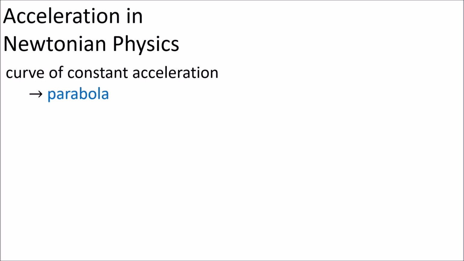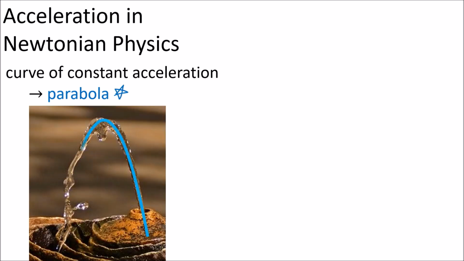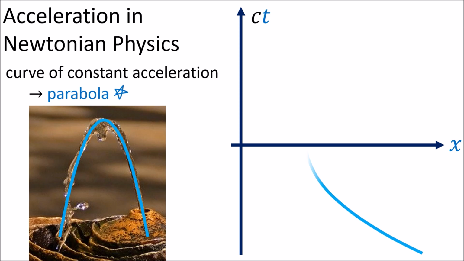Let's first examine this problem with accelerating spaceships in Newtonian physics. You should already know that in Newtonian mechanics, an object traveling with constant acceleration travels in a parabola curve, which looks like this on a spacetime diagram.